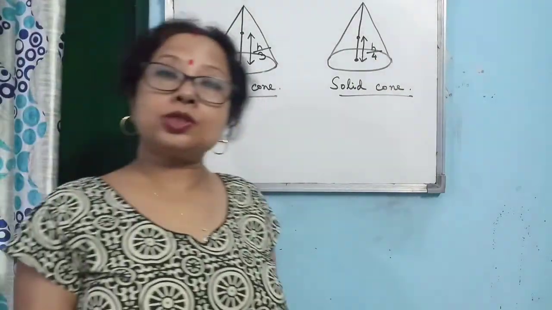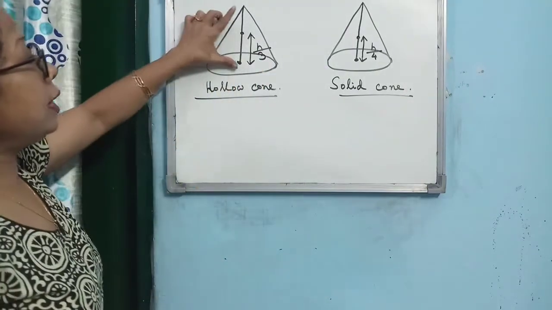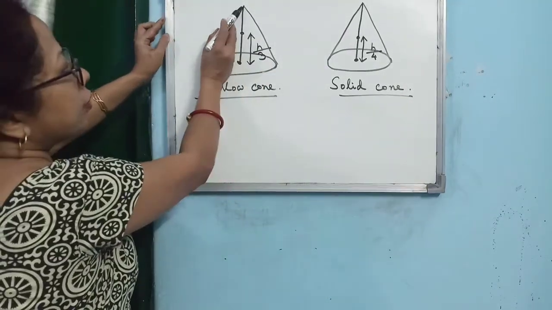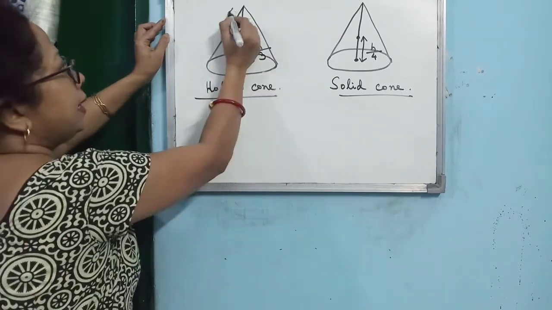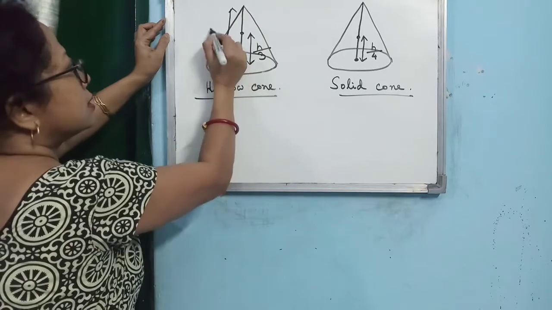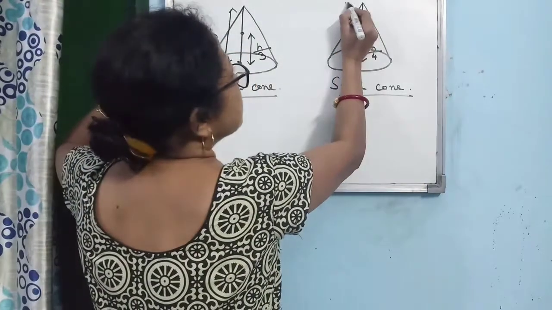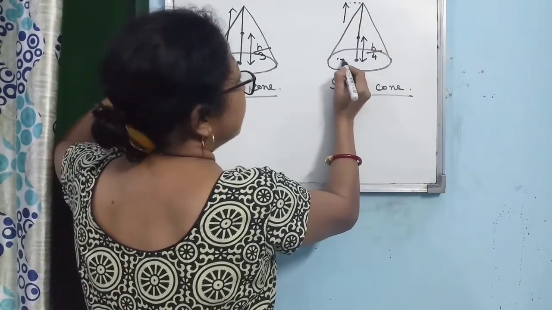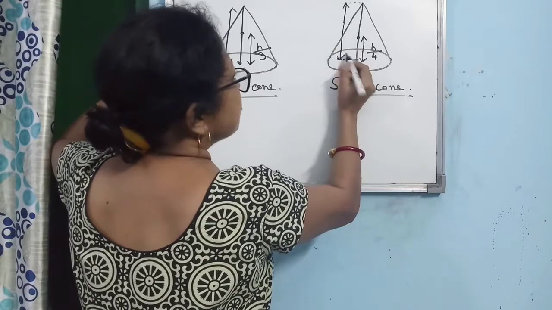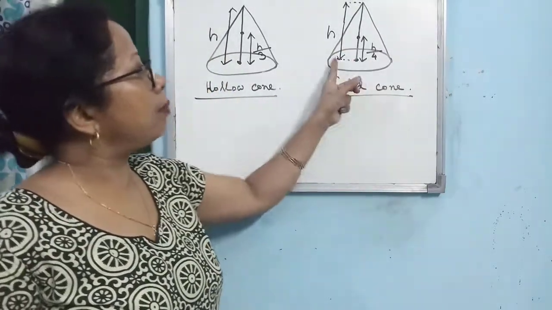In both the cases where does the center of gravity lie, very important to understand. So here you see, if you join the vertex of the cone with the center of the circular base, then this is known as the vertical height. What is the vertical height? You see here, the distance between the vertex and the center of the circular base.